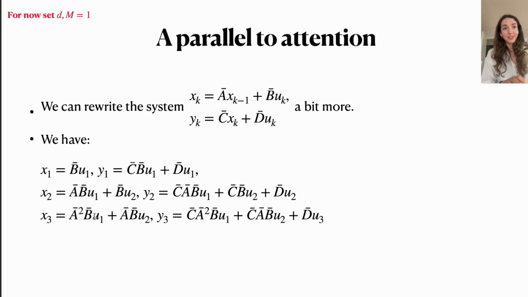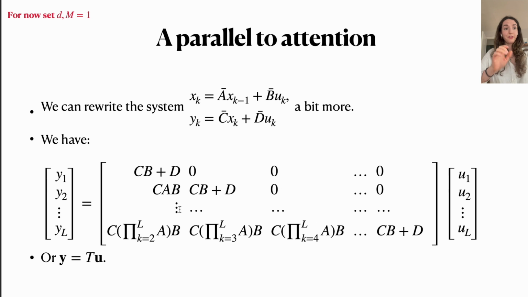A small side note is that I do want to draw another parallel between these models and attention, which is by noting that if we rewrite the hidden states more explicitly and also then the outputs more explicitly, what we can then actually find is that it also does this kind of input-output mapping through this matrix T. In attention, this matrix was dependent also on the inputs, and here it would be actually independent of the inputs, but consisting of all these different state space model matrices A, B, C, and their products.